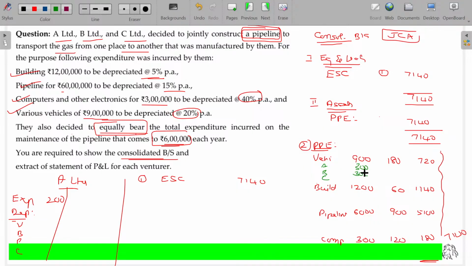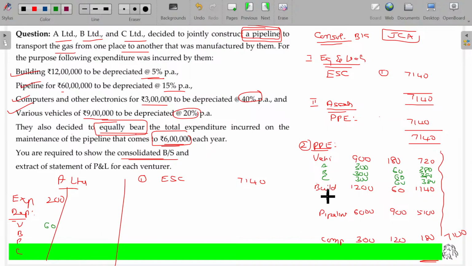We assume all the three hold equal rights. 60, 60, 60. And the ultimate value being 380, 380, 380. Now depreciation in A Limited's P&L account for vehicle being 60 rupees.